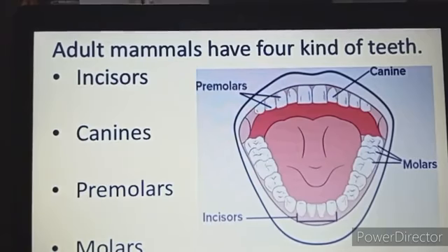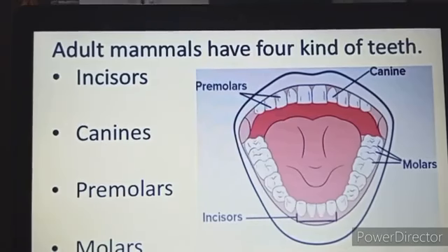Okay, so in both the jaws, upper and lower, you will have a total of how many teeth? 32 teeth, 16 in each jaw. Okay, and the molars appear only once. This is the most important part which you need to remember, and it can be asked as an objective question,